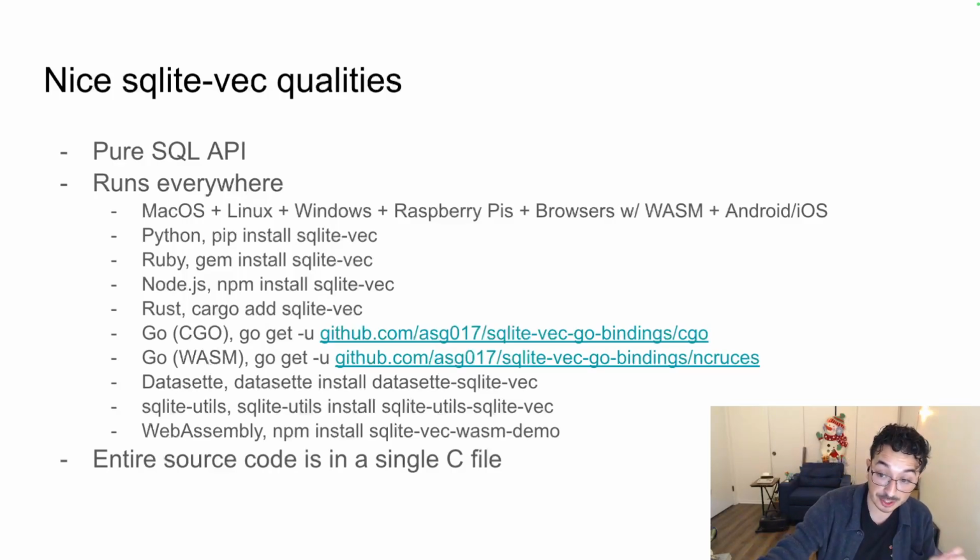Also, the entire source code for sqlite-vec is a single C file. It's around 9,000 lines of C. If you want to take a look at what it looks like, feel free. It is a single C file just to make things easier to compile and cross-compile across many different platforms. That makes my life a lot easier. I'm also not the best C developer, so I found it easier to just, smooth brain, put it all in one file, not have to worry about includes or other weird build systems. So it's one giant C file, which makes it a lot easier to cross-compile or to run in different places.